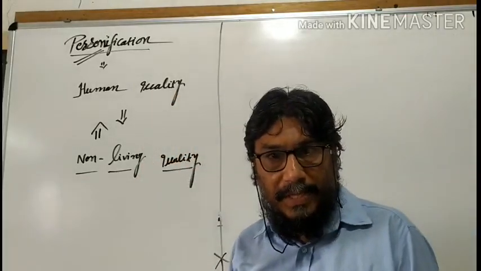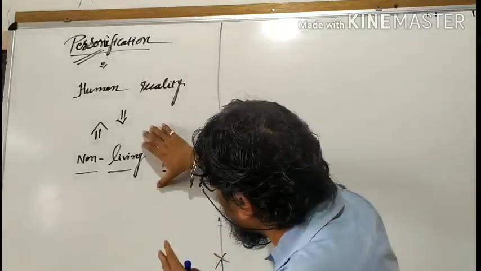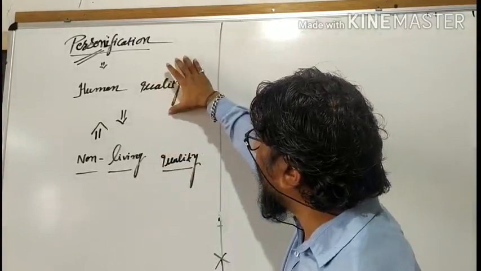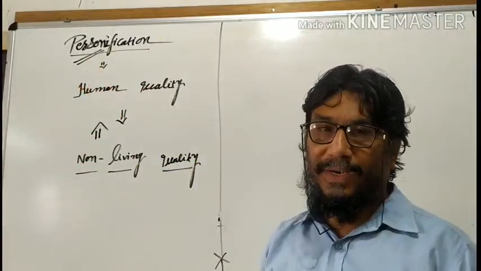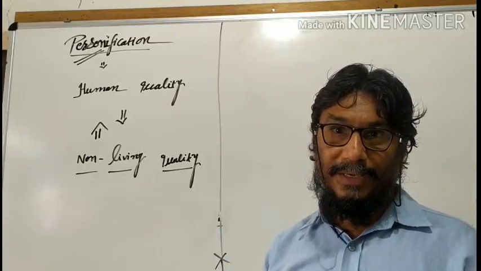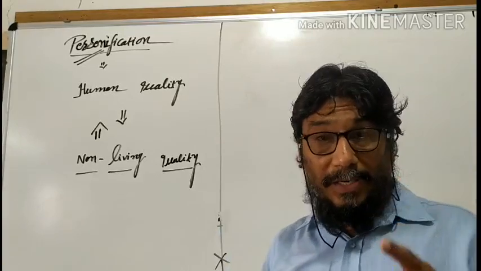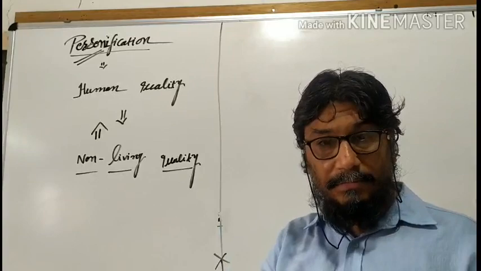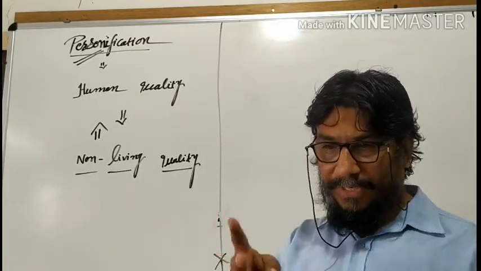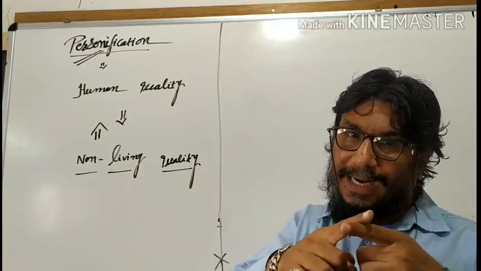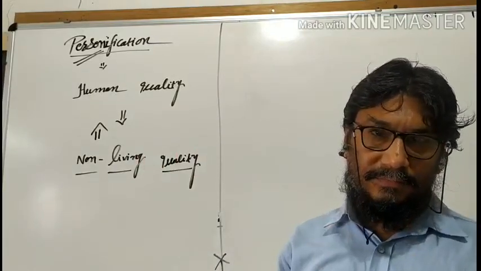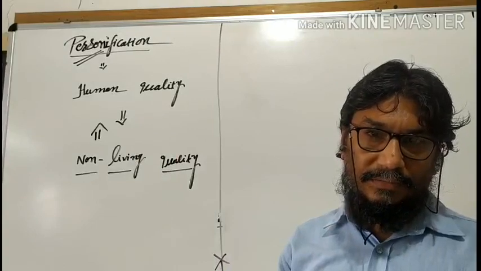The reverse condition would also be there. A non-living quality would be there, and that non-living quality would be applied to a human, to a person. If it is living, the characteristic would be of the non-living. Reverse: if non-living is there, the characteristic would be of the living. Got the idea?